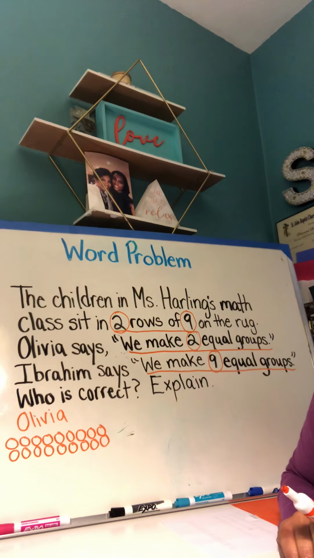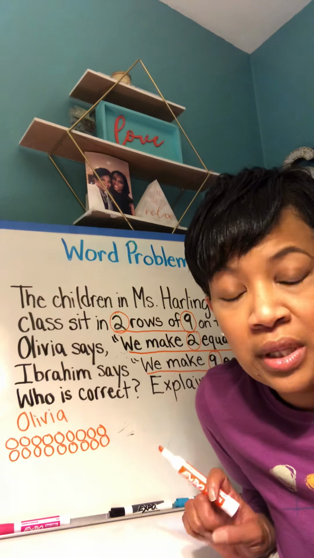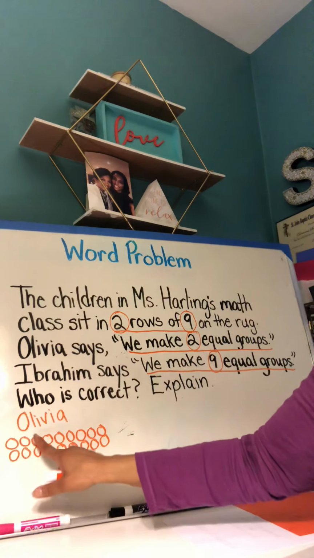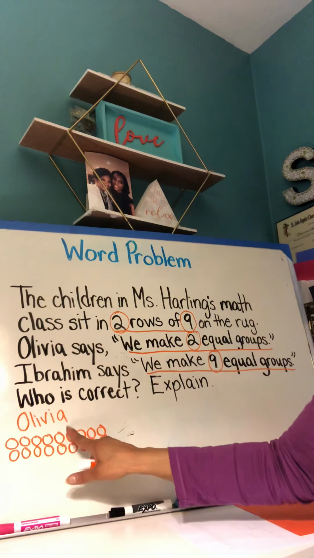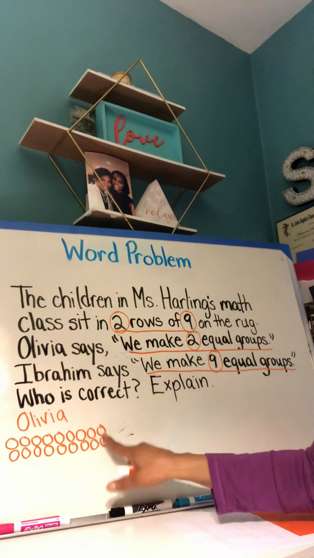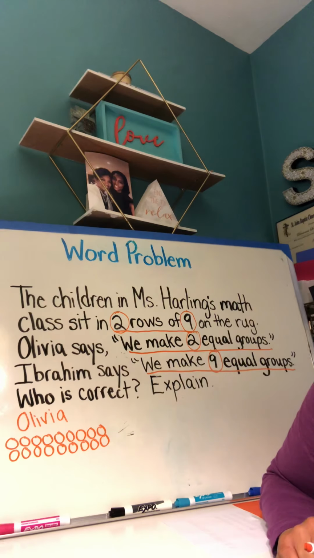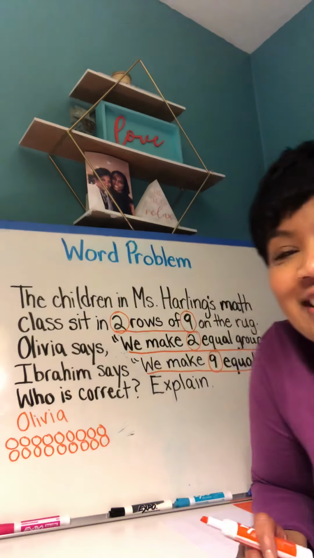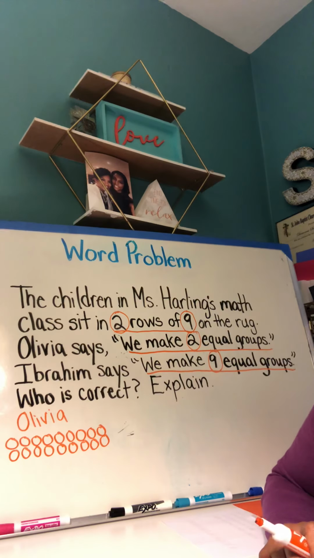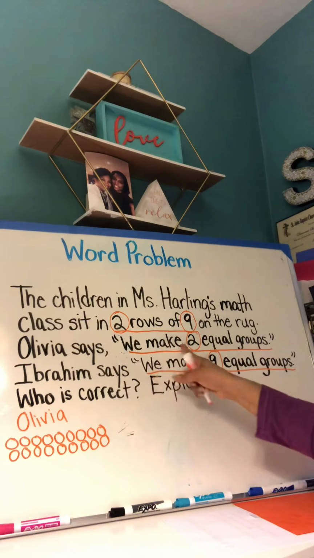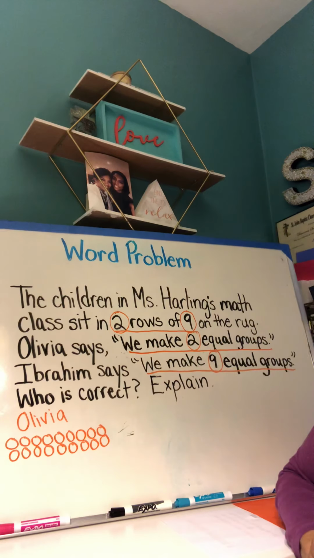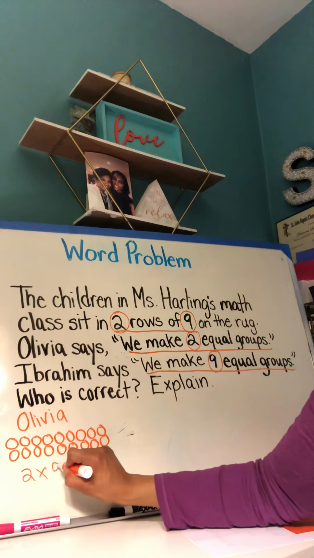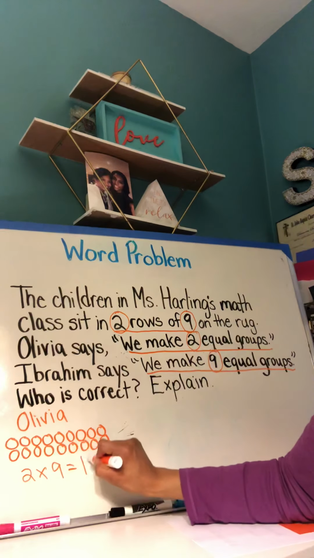Now, if I count up all those circles, and I can certainly count by twos quickly, I can find out how many are there. 2, 4, 6, 8, 10, 12, 14, 16, 18. So we know she has 18 total students, or Miss Harling has 18 total students on the rug. So is Olivia correct when she says we make 2 equal groups? She is correct. So 2 rows, 9 in each row, gives me 18.